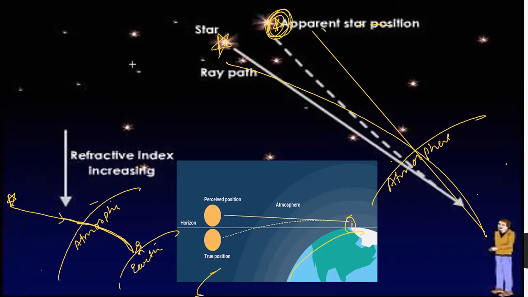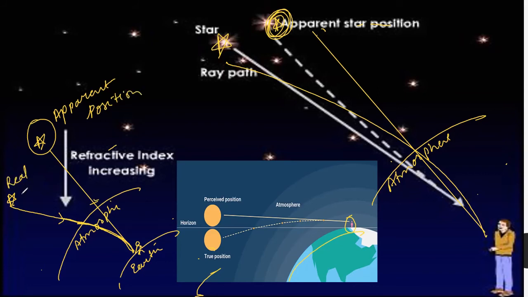No, we always just perceive it as a straight line. So when we perceive it, we perceive the star to be here. So this is what we see. This is the apparent position. Okay, it is not the real position. This is the apparent position of the star, and this is the real position of the star. So the real position will always be at a place a little down from the apparent position which we are seeing.